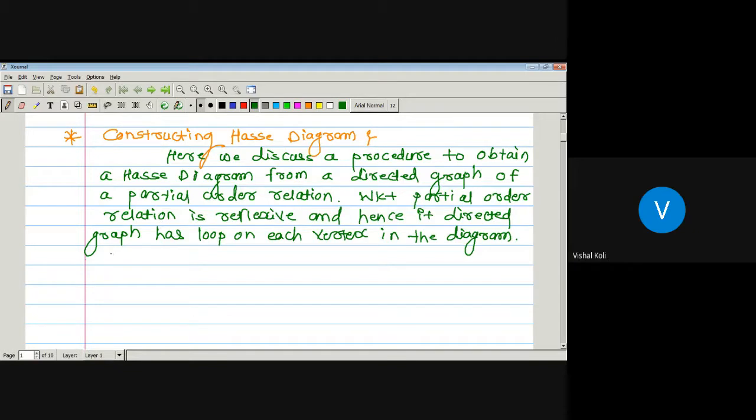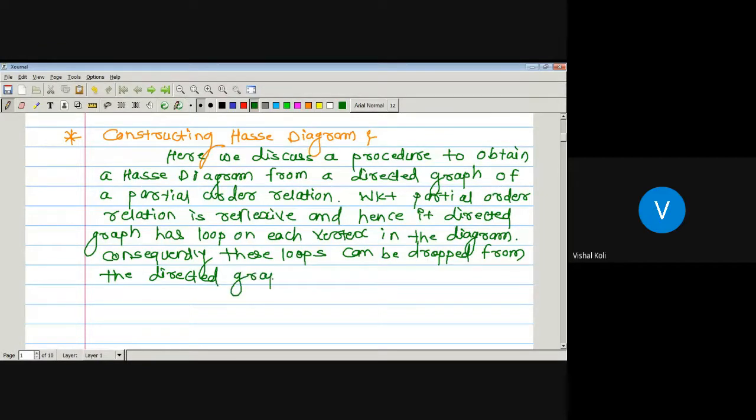Consequently, these loops can be dropped from the directed graph of a partial order relation, since they must be present.